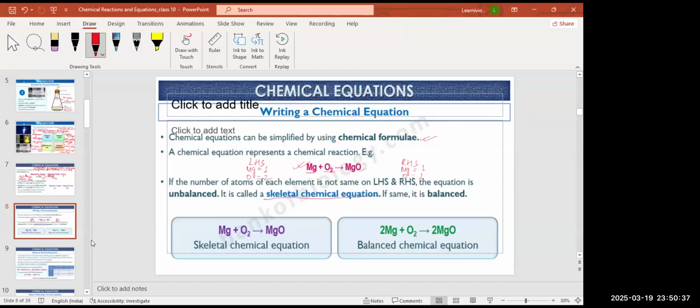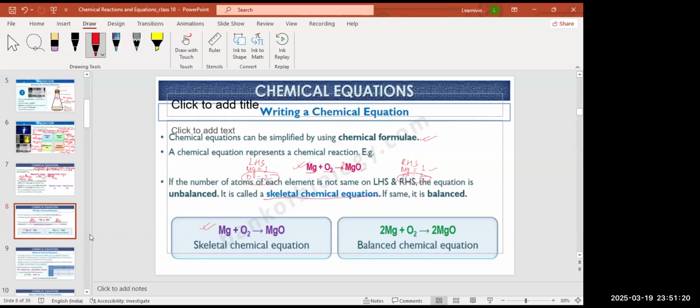And if the number of atoms of each element is the same on the LHS and RHS, then this type of equation is known as a balanced chemical equation. This is a skeletal chemical equation, and here magnesium is 1 and here also magnesium is 1. So we need to balance the oxygen atom, right? Here 1 oxygen is there and here 2 oxygen is there. So just balance here 2 oxygen.